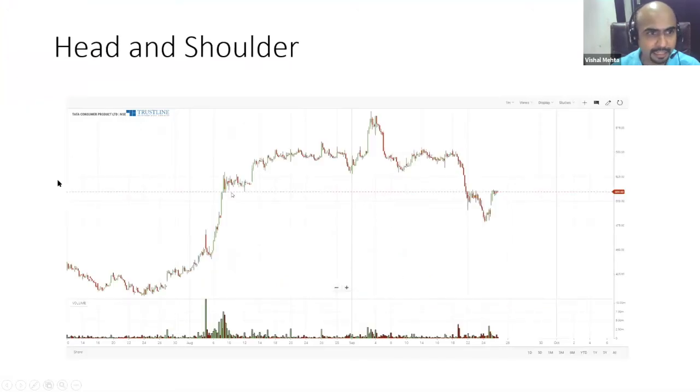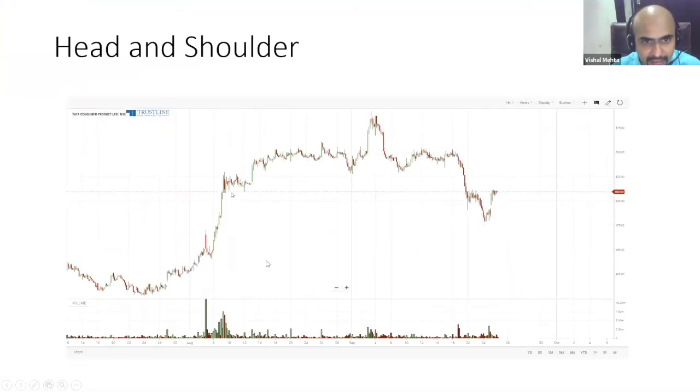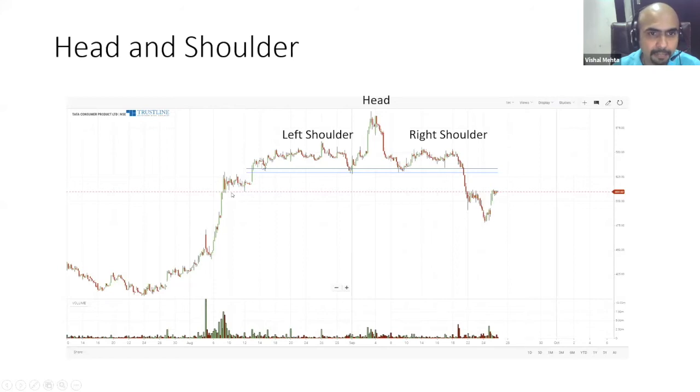Now this is an example of Tata Consumer Products. And always remember, what we see in the picture, in reality it is not that simple. Theoretically this all looks good, but when you go to the real world, this is how the shoulder looks like. Okay, can you see a support line? 1, 2, 3, 4. Every time the prices are coming at this level where the market was going up, there was a clear-cut uptrend before that. What is happening? Took a support, bounced back. Took a support, bounced back.